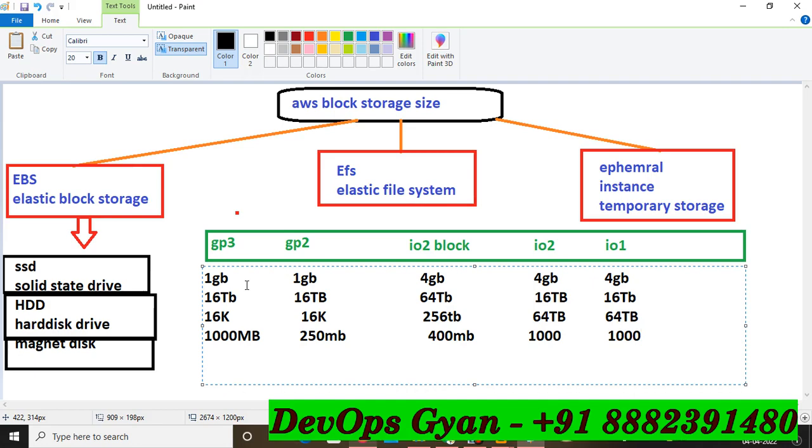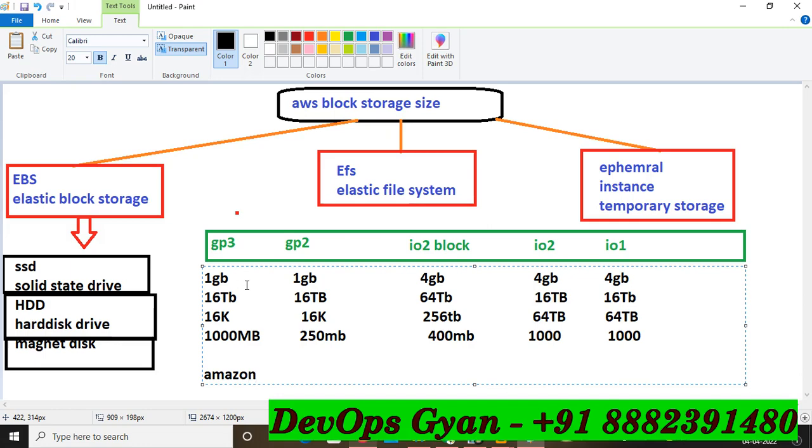So friends, one more important thing I am going to share with you. The interviewer will definitely ask the question: what is the difference between GP3 and GP2, IO1, IO2? When you are going to provision your EC2 instance in the infrastructure, or maybe run your application, make sure that in GP2 and GP3 Amazon does not provide a multi-attach option here, right?